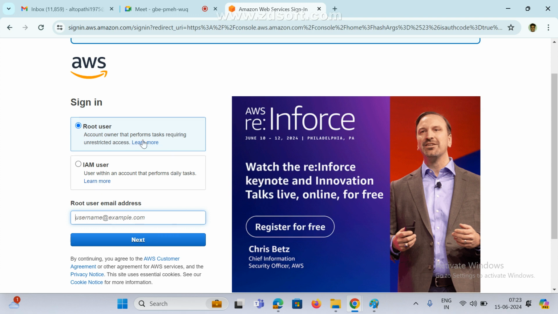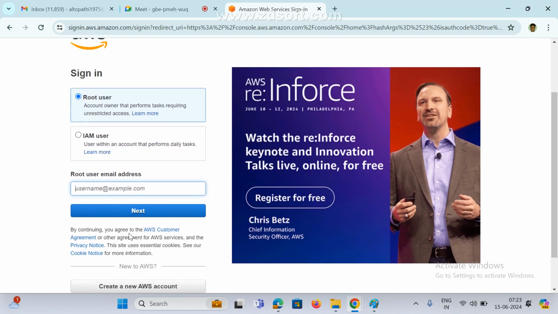And mostly we log in as either root or IAM, and in real time mostly they provide IAM users. We never get a root user unless we are the admin. If you are a tester or DevOps engineer, mostly 90% we get only an IAM user.